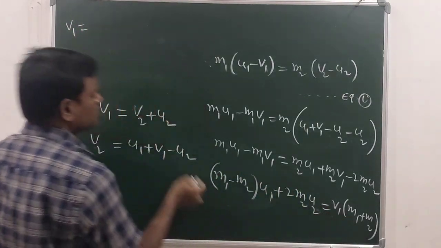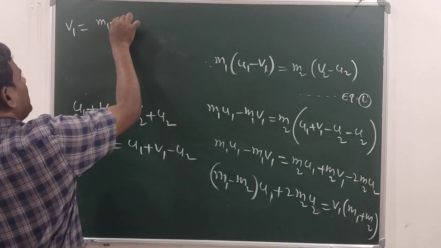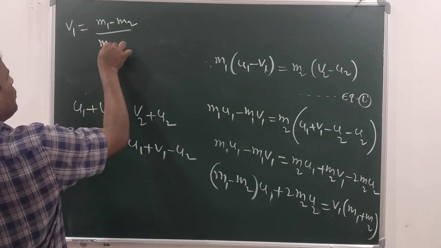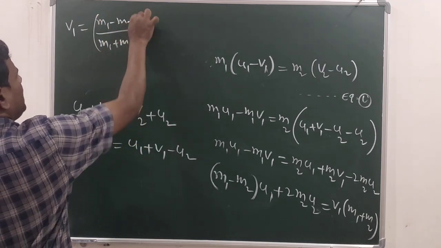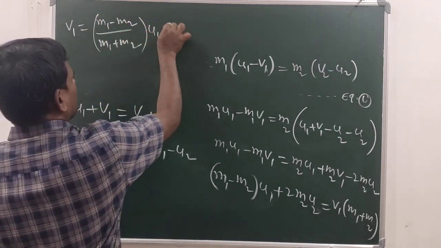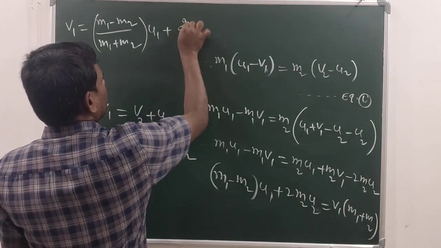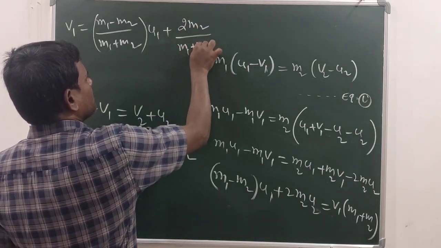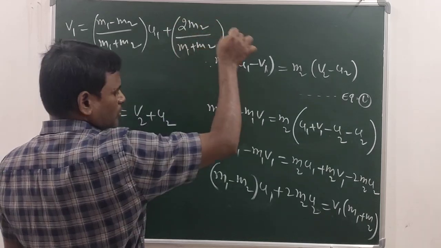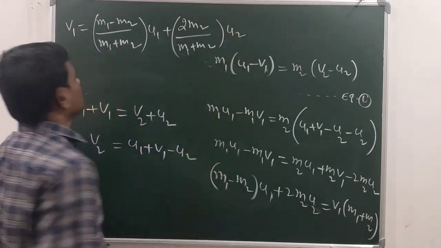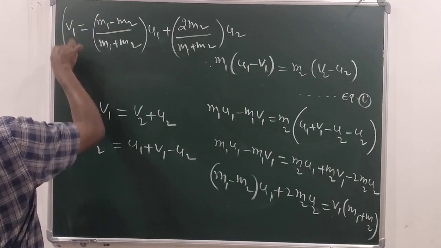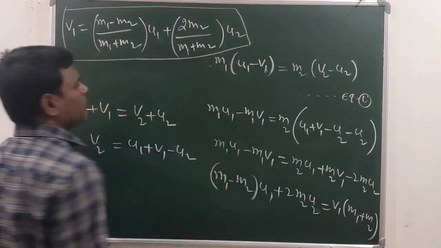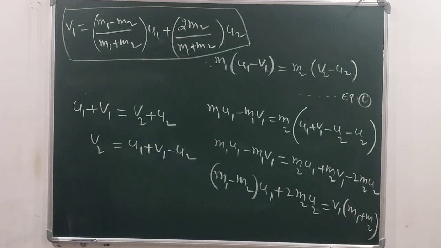Send it to the left side so that you will get M1 minus M2 by M1 plus M2 into U1 plus 2M2 by M1 plus M2 into U2. So this is the required formula for V1, the final velocity of the first object after the collision.